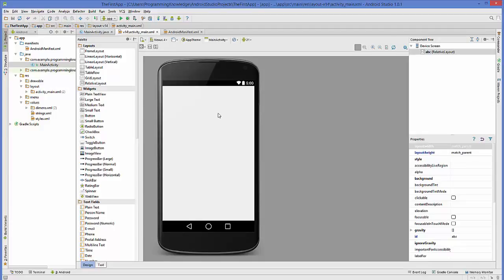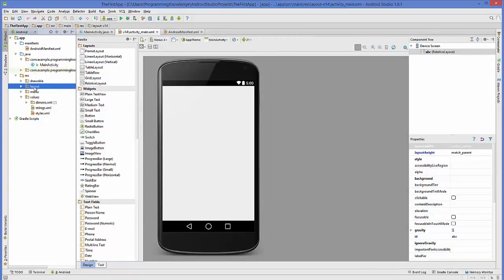Now to add a new activity to your app, what you need to do is go to your app here. So just select Android, and in the app category you just need to go to this res folder, and res stands for resources folder, and inside this resources folder there is a folder called layout, right?